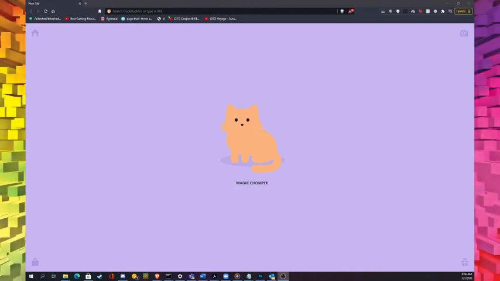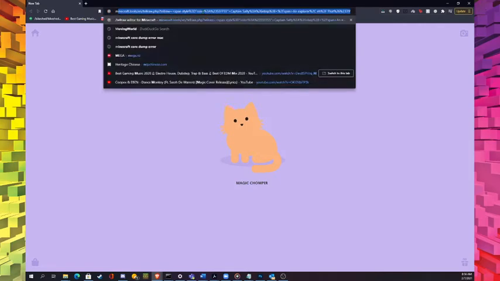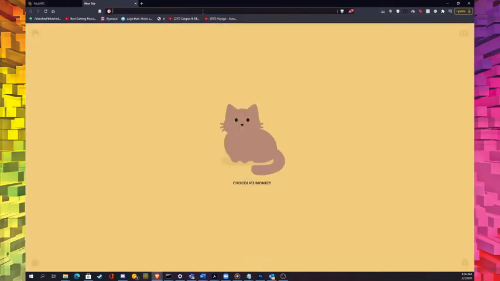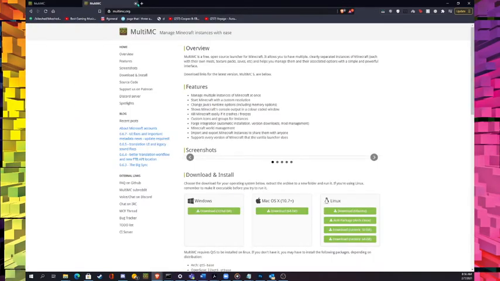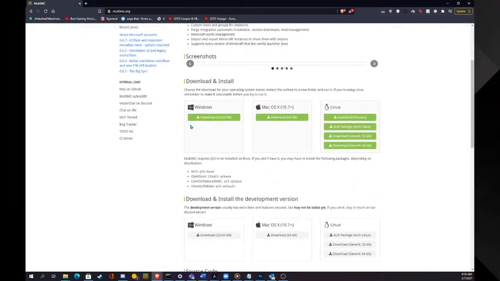Okay, so to install MultiMC, first you want to go up here. You type multimc.org, or you can just search for MultiMC. Then click the first one. Both of these just go here, so I'm going to exit this one. Then you scroll down to the download and install tab, and then you can pick one of each.